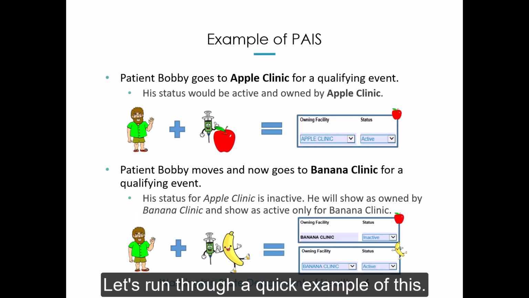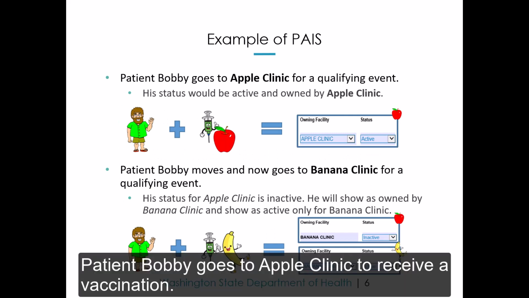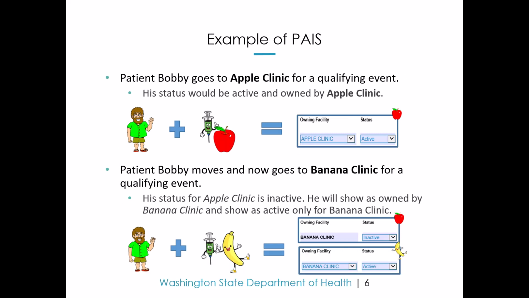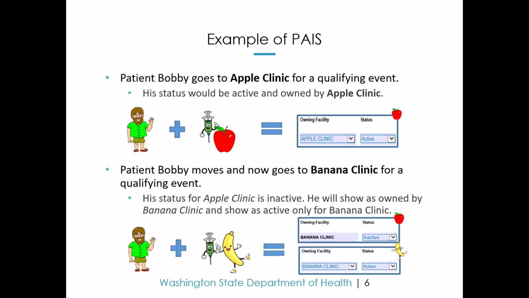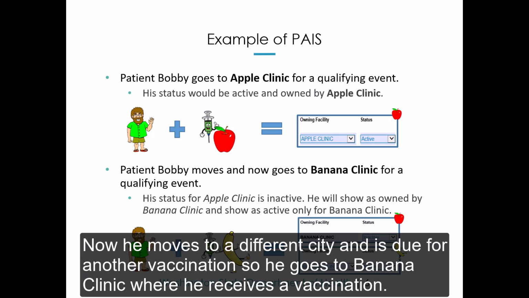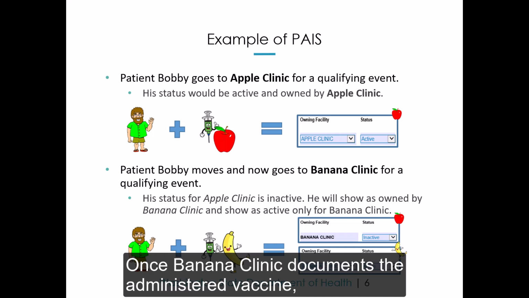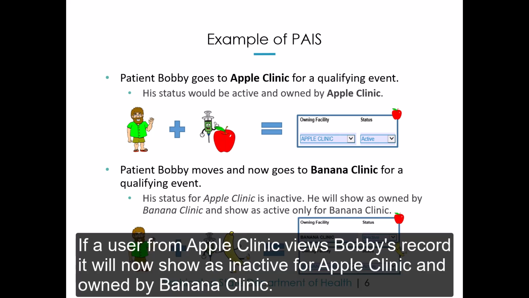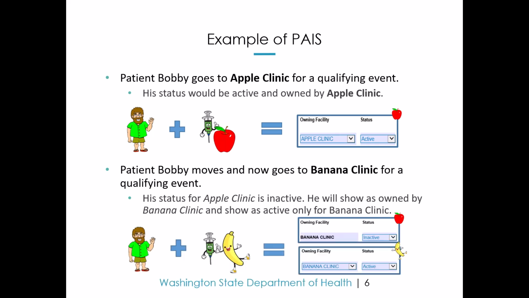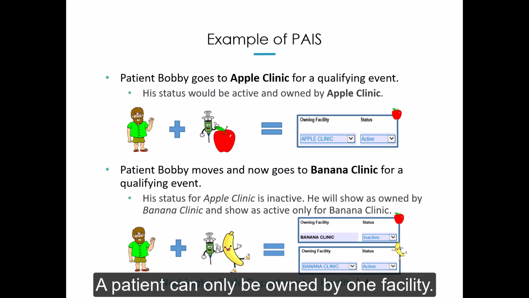Let's run through a quick example of this. Patient Bobby goes to Apple Clinic to receive a vaccination. Once they document his administered vaccine, his status in the IIS will show as active and owned by Apple Clinic. Now he moves to a different city and is due for another vaccination, so he goes to Banana Clinic, where he receives a vaccination. Once Banana Clinic documents the administered vaccine, Bobby will show as active and owned by Banana Clinic. If a user from Apple Clinic views Bobby's record, it will now show as inactive for Apple Clinic and owned by Banana Clinic. A patient can only be owned by one facility.